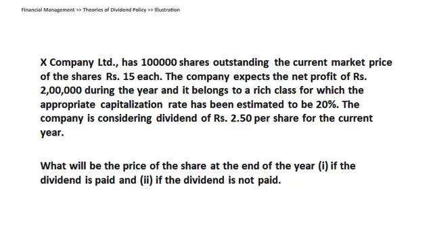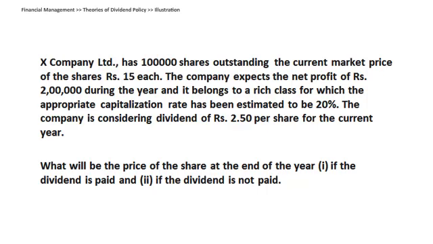X Limited company has 1 lakh shares outstanding. The current market price of the share is rupees 15 each. The company expects the net profit to be rupees 2 lakh during the year, and it belongs to a risk class for which the appropriate capitalization rate has been estimated to be 20%. The company is considering a dividend of 2.5 per share for the current year. Now, what will be the price of the share at the end of the year if the dividend is paid and if the dividend is not paid? So we will do this illustration keeping in mind both cases, dividend paid and dividend not paid.